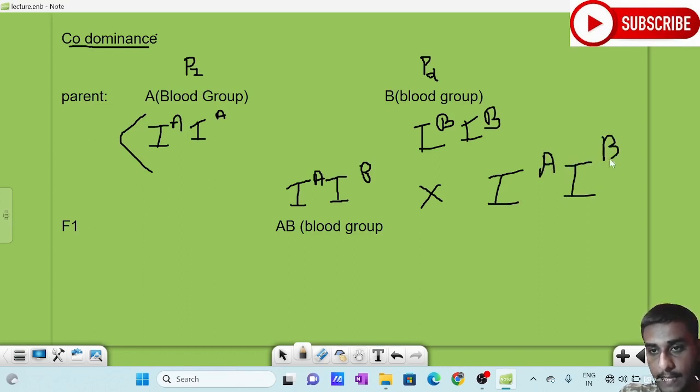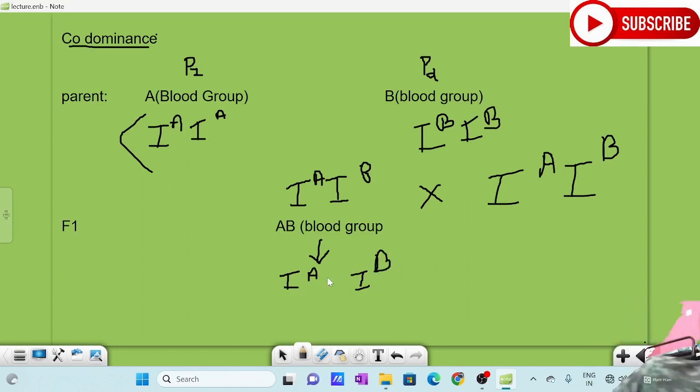So if I self here, the gametes will be IA and IB. Heterozygous condition, so two types of gametes will be formed. Here also two types of gametes will be formed, IA, IB.